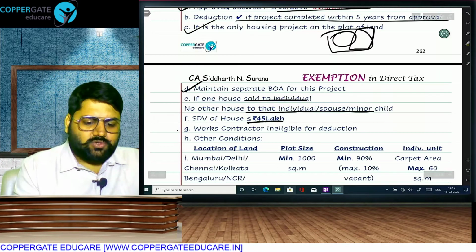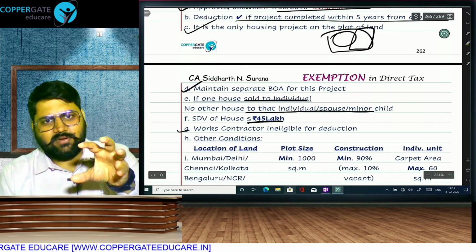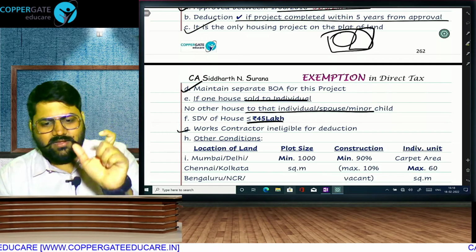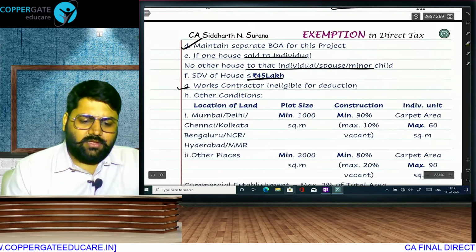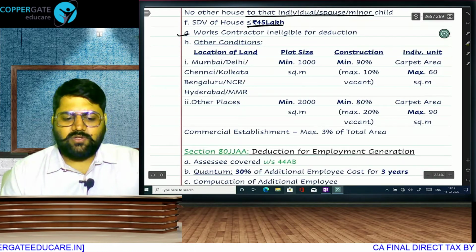If you are a works contractor, you will be ineligible. There is a developer. Developer puts his brand. Construction is done by the contractor. So the developer will be eligible, not the contractor. And there are some conditions based on the location of land.